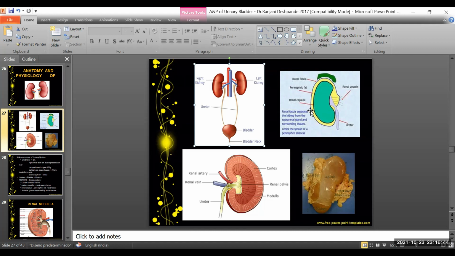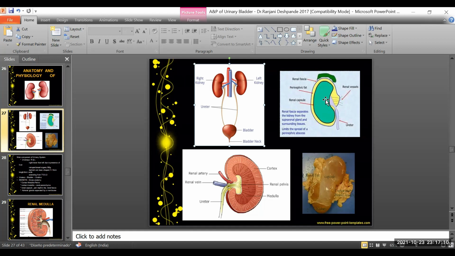It is because it has a rich supply of nociceptors, that is pain receptors, around it. Coming to the renal capsule, above the renal capsule there is a layer of perinephric fat. It is a thick layer of fat that protects the kidney. So we also saw the anatomical justification of why acharyas of Ayurveda have quoted the Moolasthana of Medovahasrotas to be Vrukka.